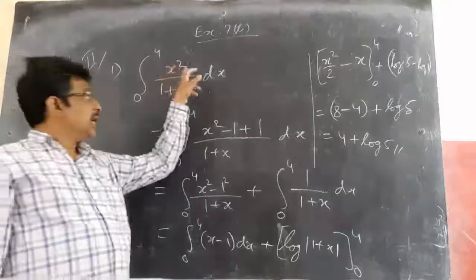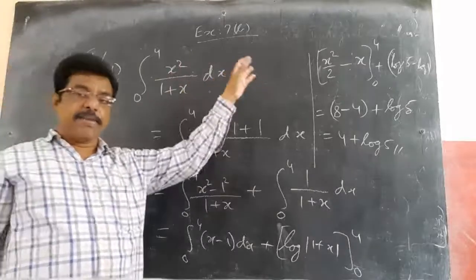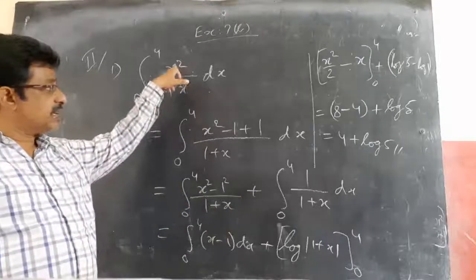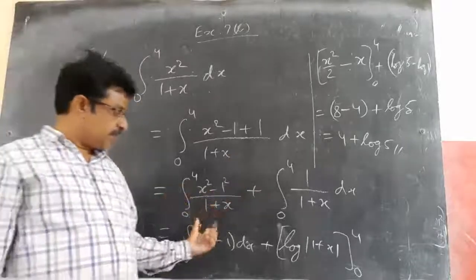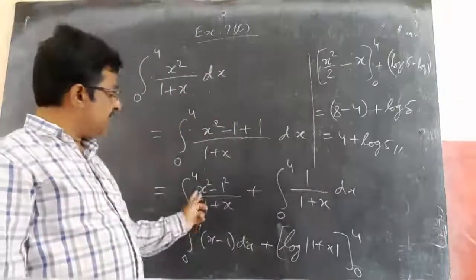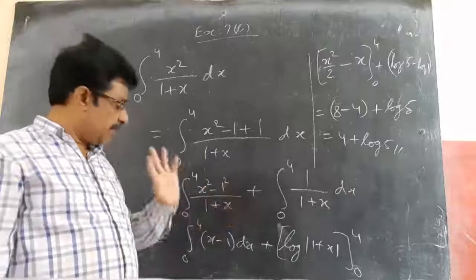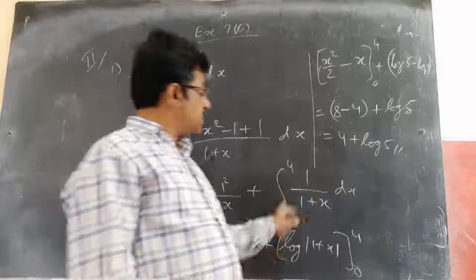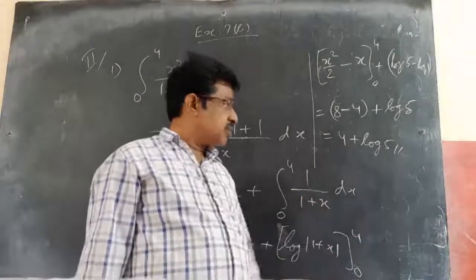One is the improper fraction: divide this with this by ordinary division, then quotient plus remainder by divisor, then integrate, and you will get the same answer. Another way is the logical method, minus 1 plus 1, then splitting into two parts: x square minus 1 by 1 plus x plus 1 by 1 plus x. Now this becomes a plus b into a minus b, so x minus 1 into x plus 1. X plus 1, x plus 1 got cancelled. So left out is integral of x minus 1 dx plus integral of 1 by 1 plus x, log mod, between the limits 0 to 4.